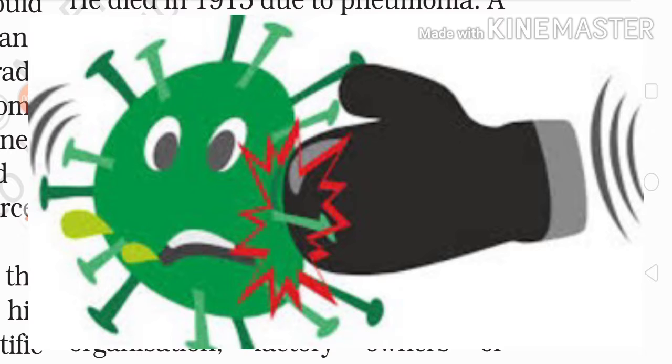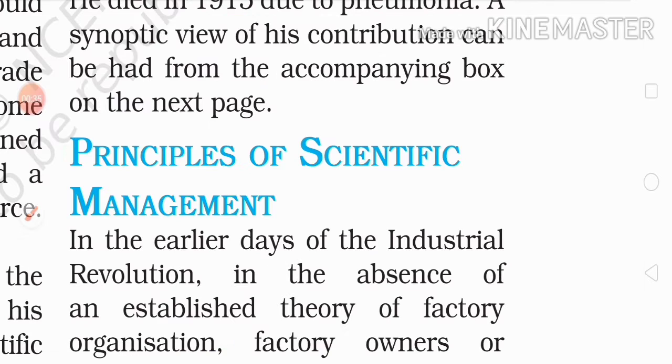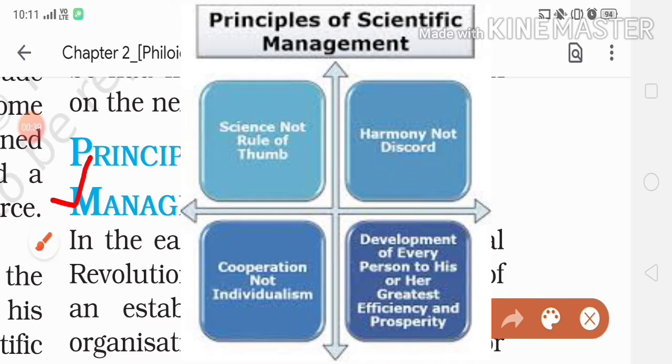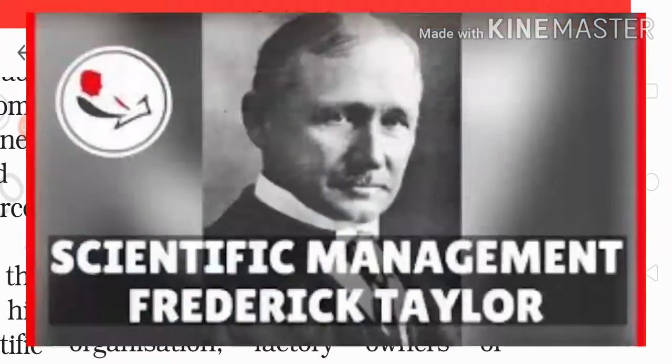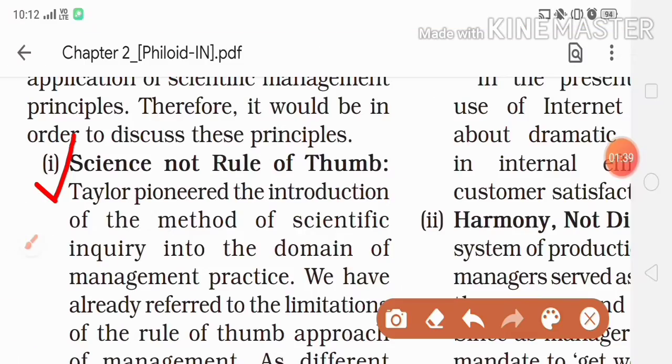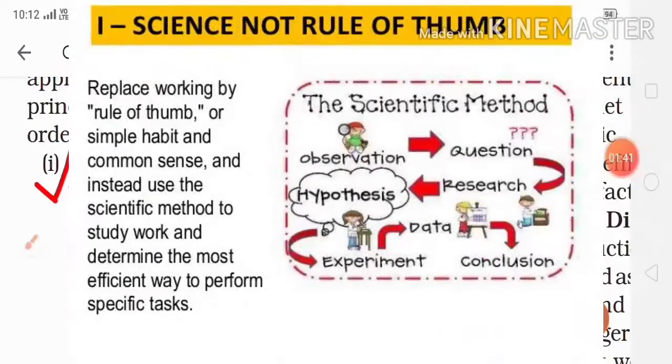Coming to our point, that is principles of scientific management. You can see, there are four principles given by F.W. Taylor regarding scientific management. Clear? Coming to our first principle of scientific management, that is science, not rule of thumb.